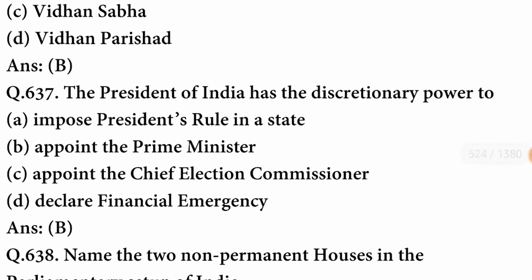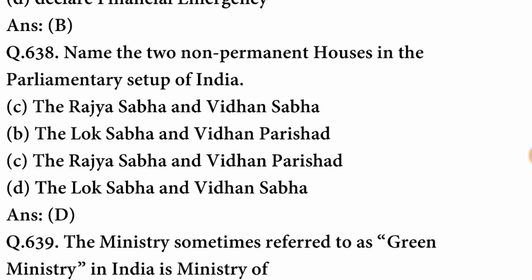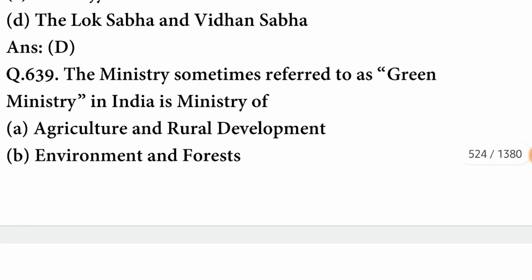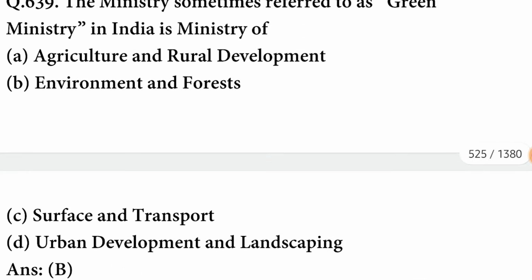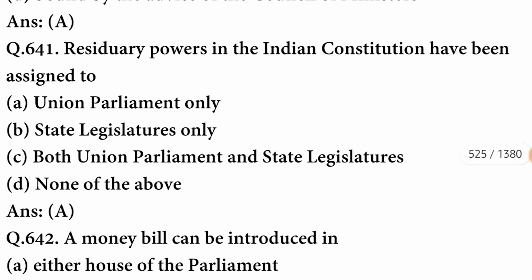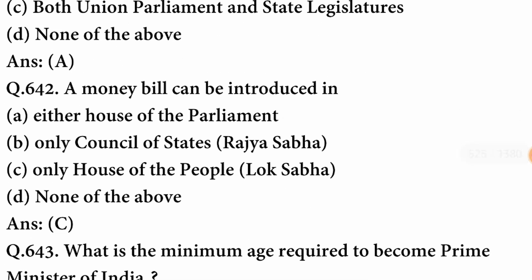The President of India has the discretionary power to appoint the Prime Minister. Name the two permanent houses in the parliamentary setup of India. Two non-permanent houses are the Lok Sabha and Vidhan Sabha. The option is correct. The ministry sometimes referred to as Green Ministry in India is Ministry of Environment and Forest. In presidential government, the president is independent of the legislature. Residuary powers in the Indian Constitution have been assigned to Union Parliament only. Now, money bill can be introduced in only House of People, means Lok Sabha.